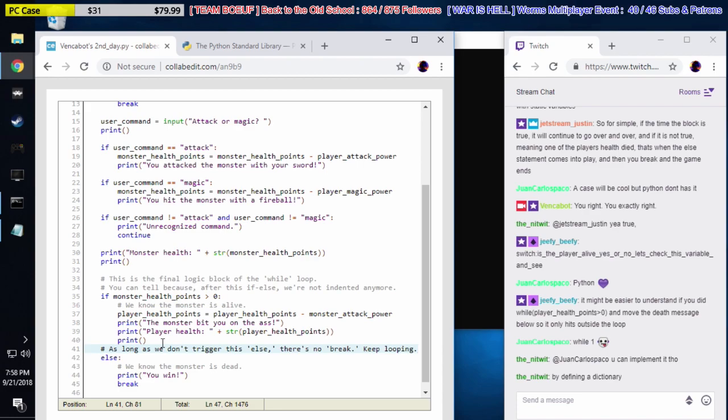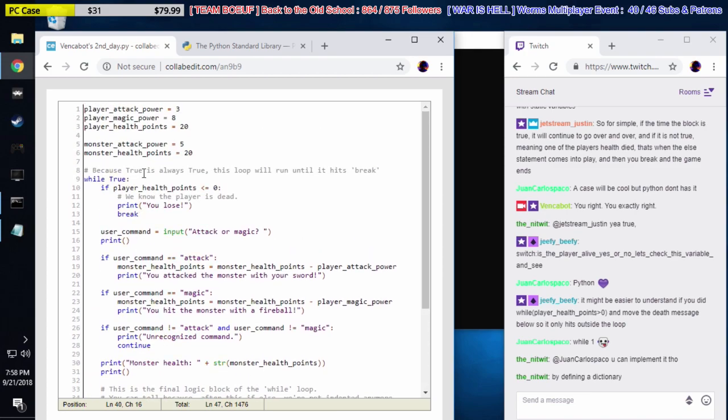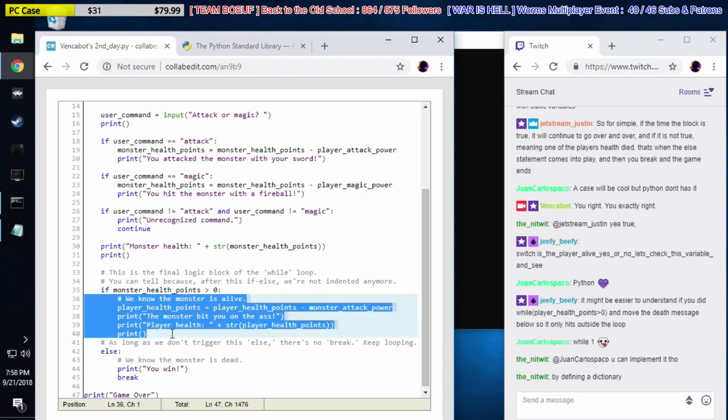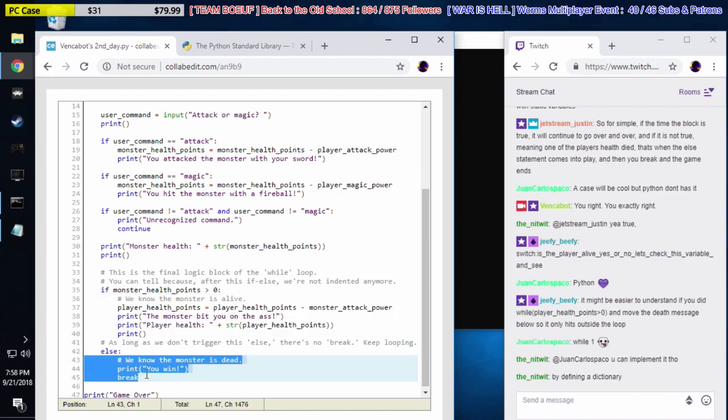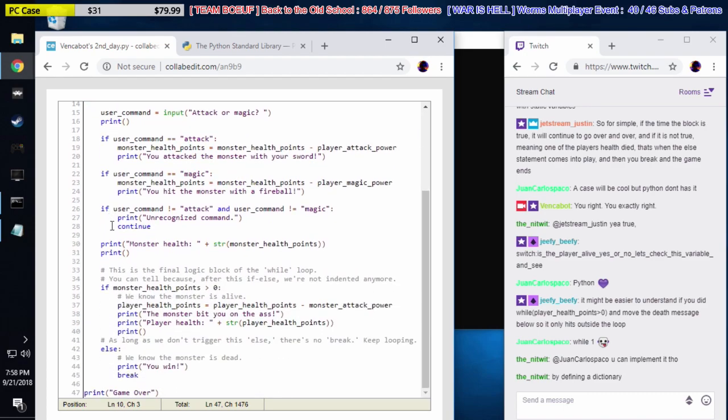So basically what Justin noticed is that there is no break here on line 40. Right? There's no break here. So if monster is greater than 0, we hit line 40, there's no more code below the else, there's no more code in this loop, so we go right back to the top. We're here on line 10. We go from 10 down to line 35, then we test this, and depending on what happens on line 35, we either do this, or we do this. If we do this, there's no break, so we go right back up to line 10 again. If we go to this, there is a break, so we're done. That's it. We go down to line 46 and then 47.